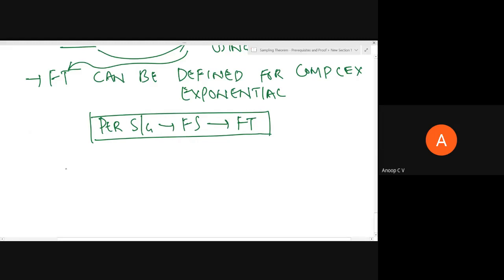Now, as I told, let this g T naught of t be a periodic signal.